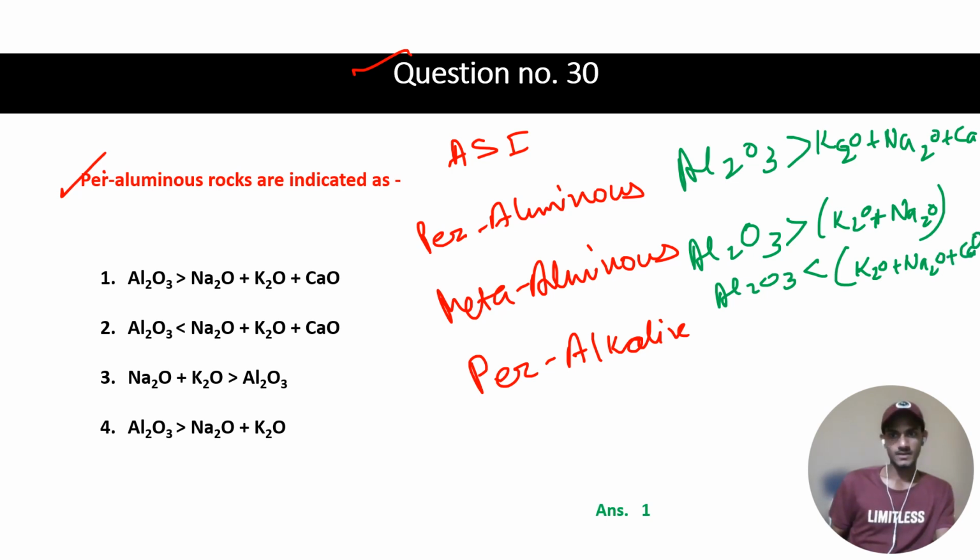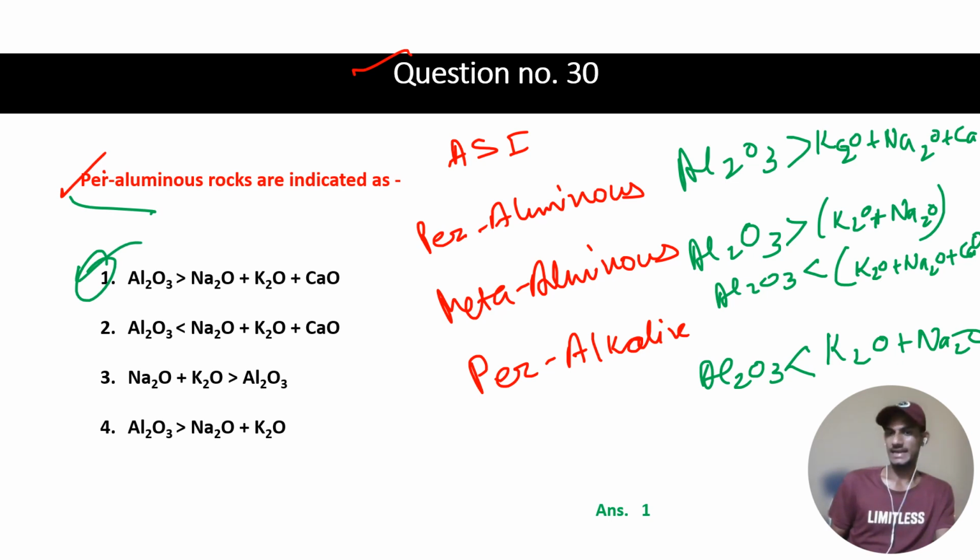While in peralkaline rock, Al2O3 is less than even K2O and Na2O. Since it is asking about the peraluminous rock, the first option will be our right answer.